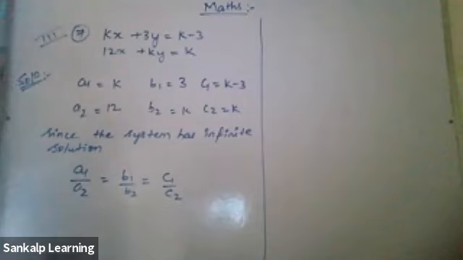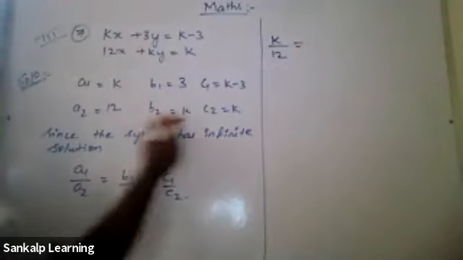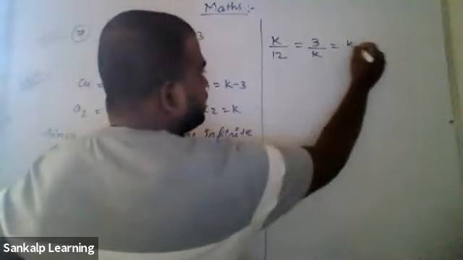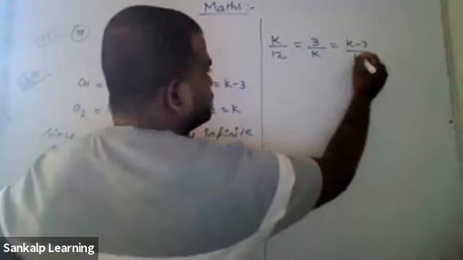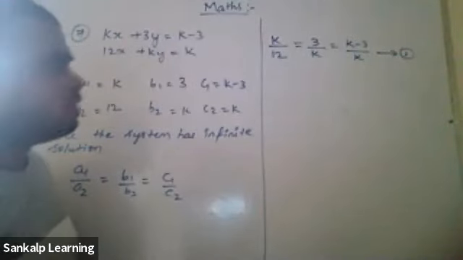Now let's just substitute. A1 is k, A2 is 12, equal to B1 is 3, B2 is k, equal to C1 is k minus 3 and C2 is k. Let's consider this as equation 1. I'll tell you why we are considering it.